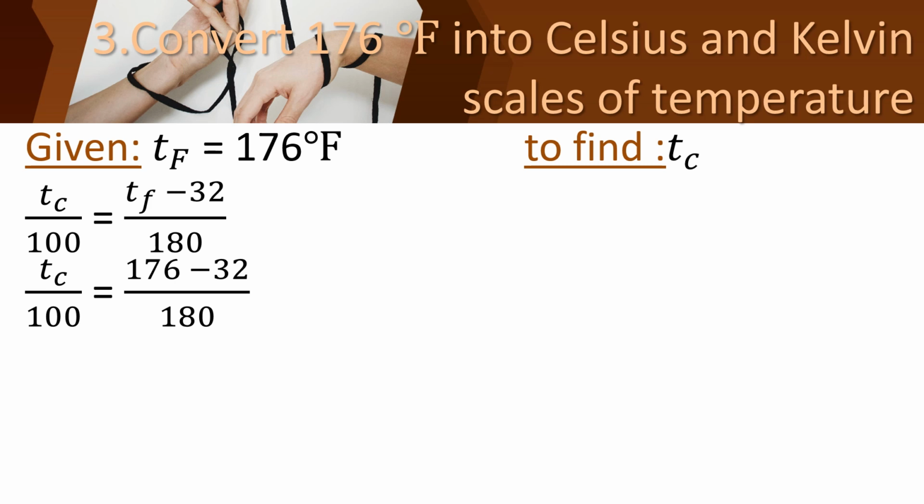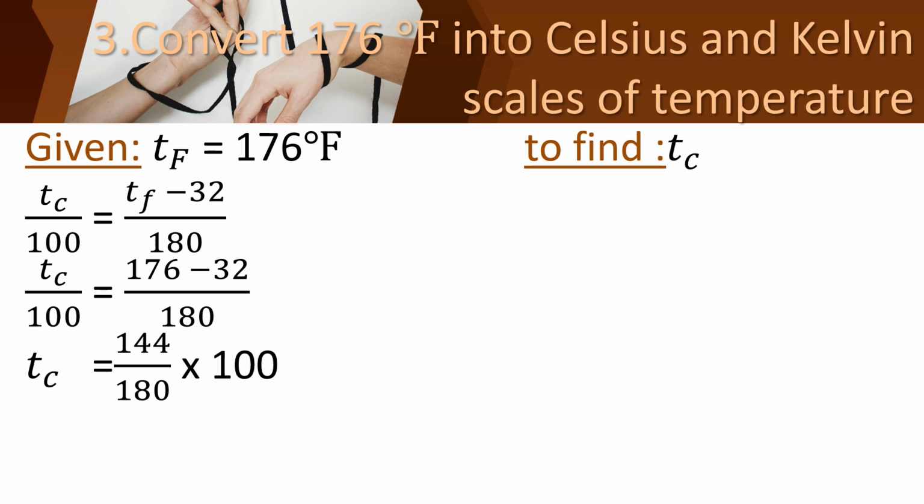Children, have you all found out? 176 minus 32, what is the answer? We get 144. So 144 upon 180, and we are cross multiplying, so the 100 will come to the right side: 144 upon 180 into 100.